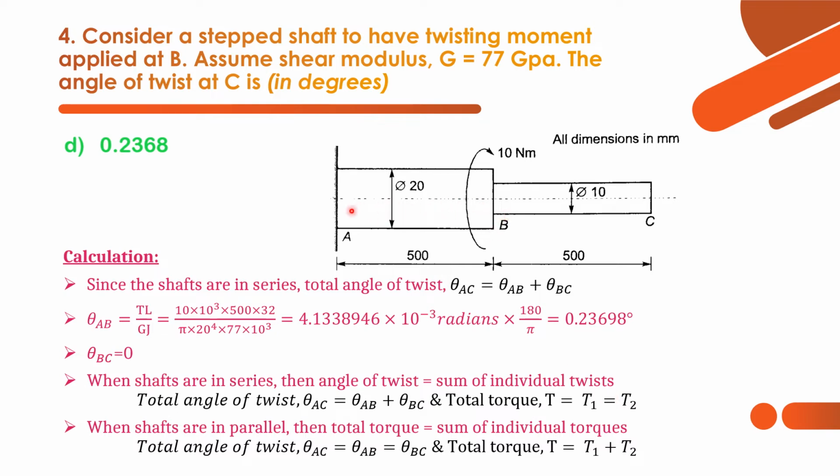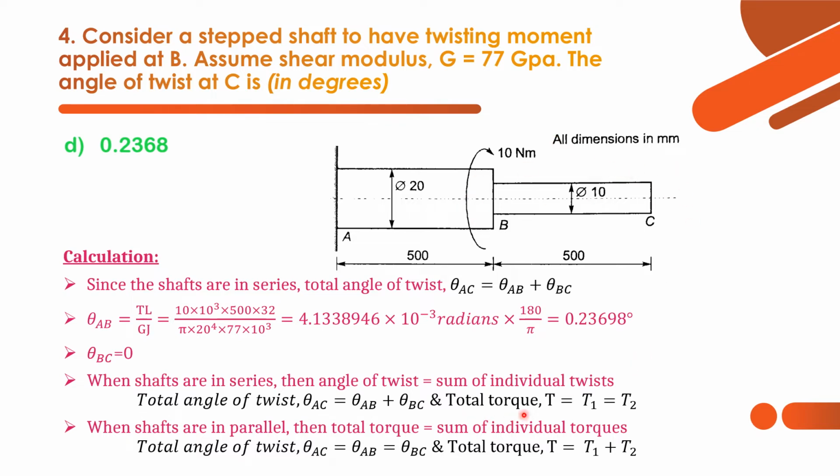For example, the angle of twist in AB plus angle of twist in BC is equal to the angle of the whole twist, like AC. That is, here you can see the relation. Theta A is equal to theta AB plus theta BC. And total torque will be one and the same. For example, here one torque, so the same torque will be applied here also.